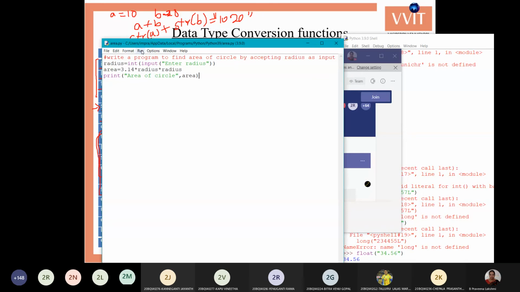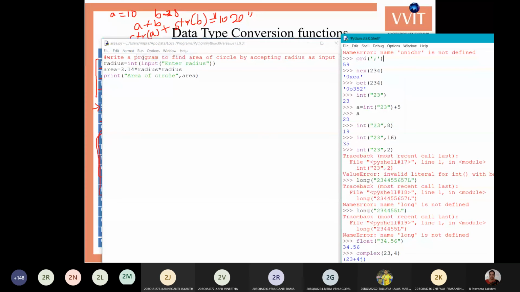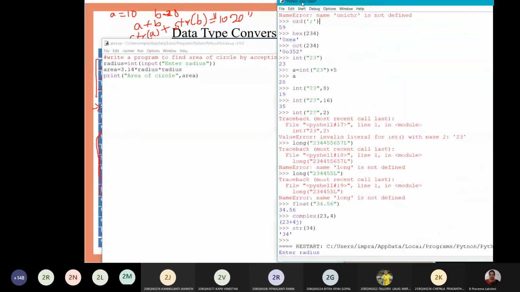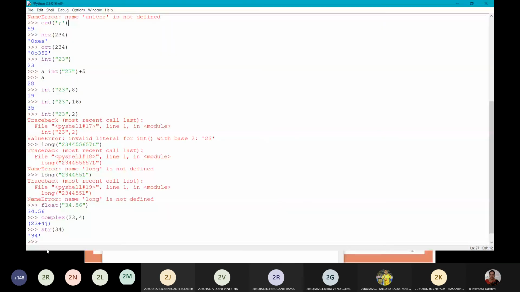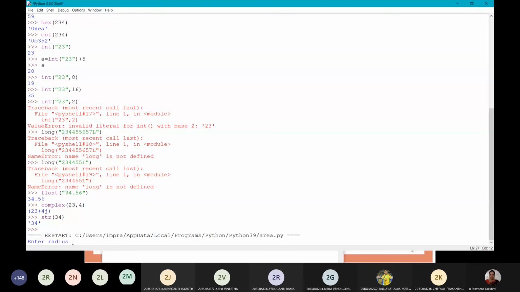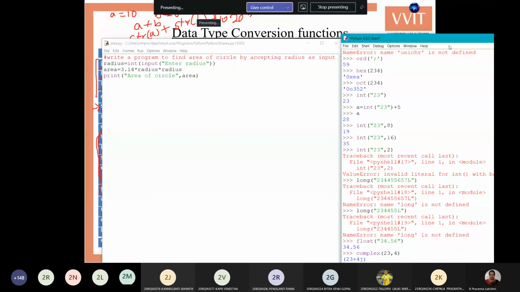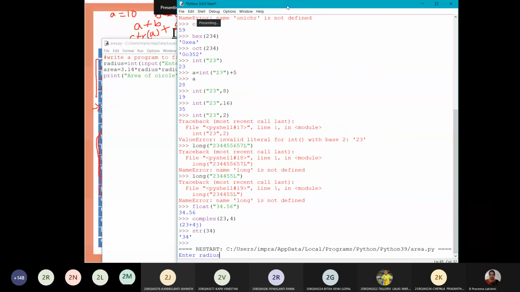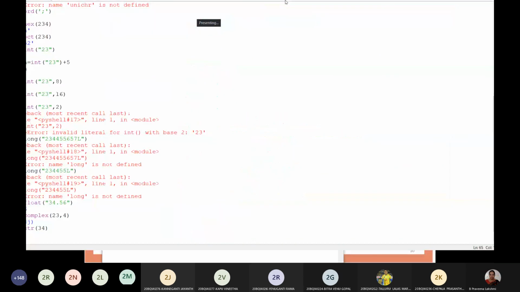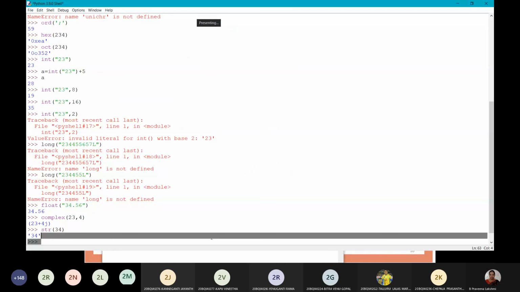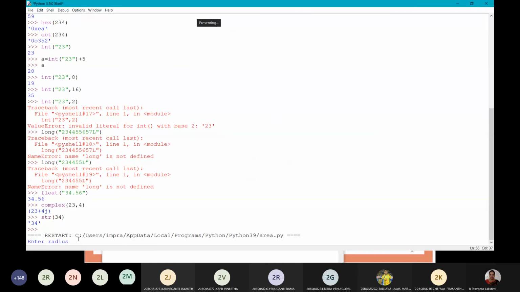I have saved the file as area. Run the module. You'll get the output here. It's asking for radius, enter radius.